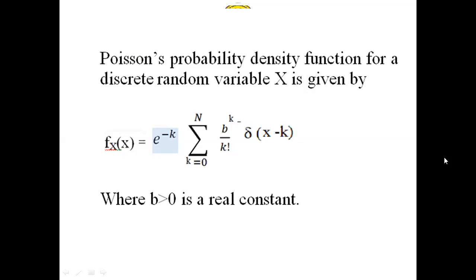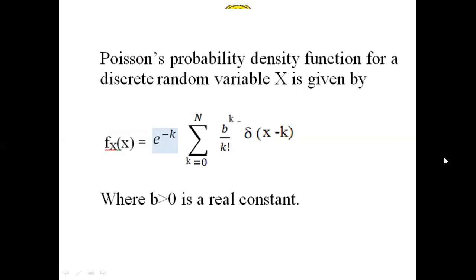For a discrete random variable, the distribution function is related to the unit step function, and the density function is related to the impulse function, that is del.